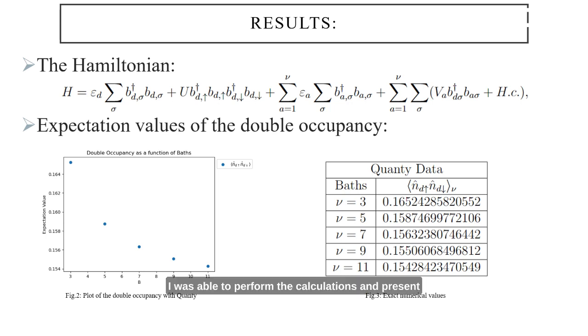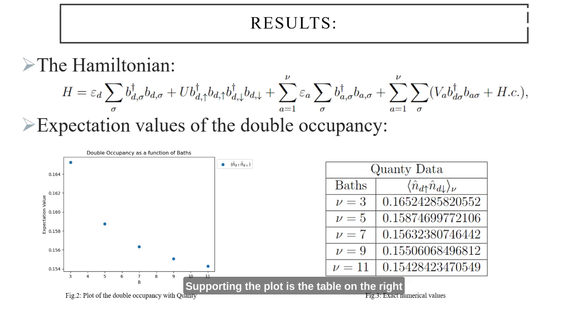I was able to perform the calculations and present the following figures for the expectation values of the double occupancy of the impurity site for the case of U equals 1, where the expectation value of the double occupancy is represented by the n-hat symbols. Taking a close look at the plot on the left, we can see that as the number of baths increases, the probability of finding both spin states occupied in the impurity decreases.